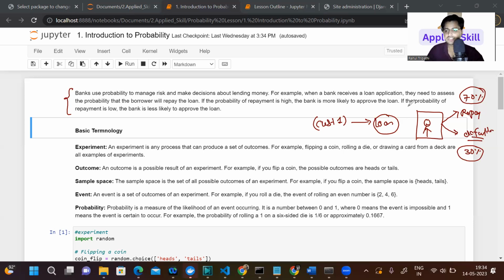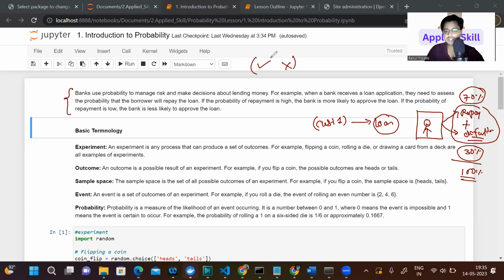Now you can see if you sum up this 70 plus 30, this is going to be 100. So for the probability of any event, what is the event here? He will repay the loan or he will be the defaulter. So this is an event basically. There are two possibilities which may happen here: he will repay or he will not.